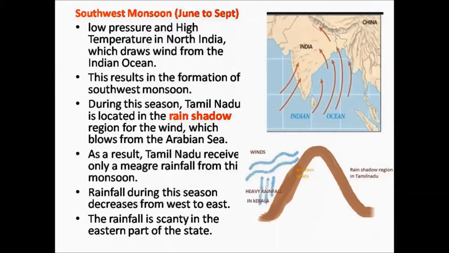They get split into two branches. The first branch is the Arabian Sea branch and the second one is the Bay of Bengal branch. In this lesson, as we are concentrating on the climatic conditions of Tamil Nadu, we will see in detail about the Arabian Sea branch. The winds of the Arabian Sea branch